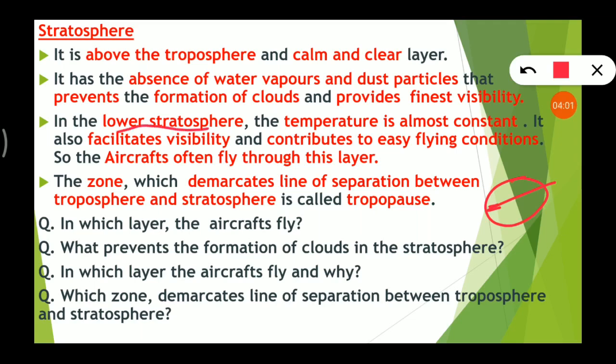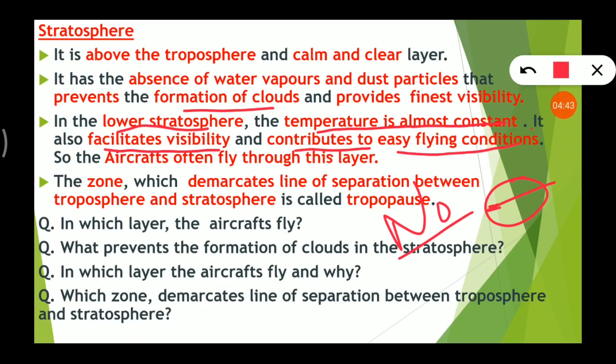In the lower stratosphere, the temperature is almost constant, meaning there are no changes. Approximately we can say there are no changes in the temperature. Next, it also facilitates visibility, as we discussed earlier, that there are no clouds, there is no formation of clouds, so it facilitates visibility. And this contributes to easy flying conditions.